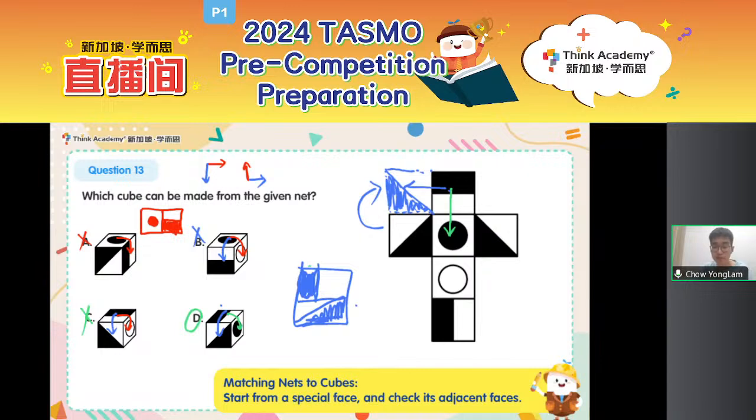Now, this type of question, a lot of parents, a lot of you have actually asked me to give you extra questions. So remember the extra questions I've given you on Sunday. Yes, you can try more of these questions in that extra problem sheet. And if you have any question, feel free to reach out to me and I will explain them to you. All right. So when we are matching nets and cubes, yeah, this is how we do it.